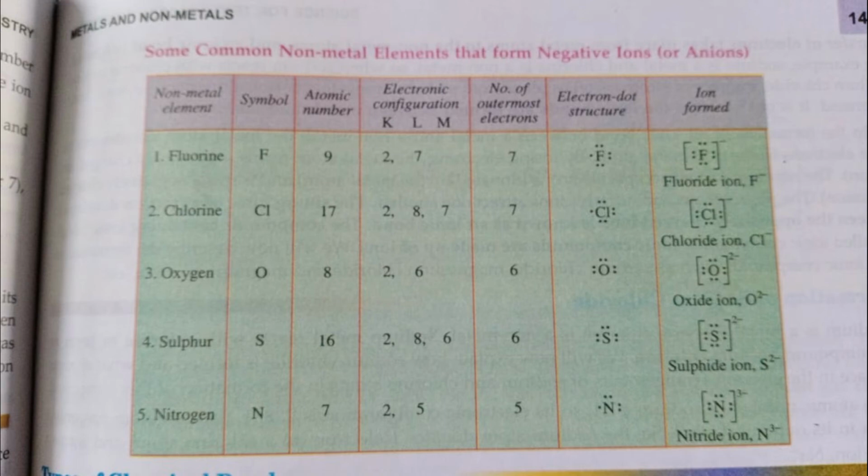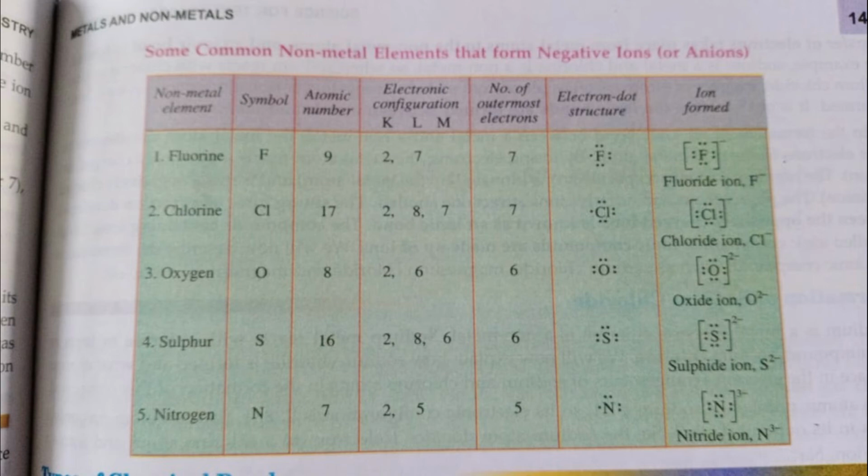So it will accept 1 electron to become neon. So therefore I have put a square bracket and on the whole I have kept 1 minus, meaning it accepts 1 electron. Chlorine, as I told you, 17 is the atomic number. Its electronic configuration in K, L, M shells is 2, 8, 7, that is 1s2, 2s2, 2p6, 3s2, 3p5. So therefore it has 7 electrons, 7 dots I have represented. Then chloride ion, Cl minus.